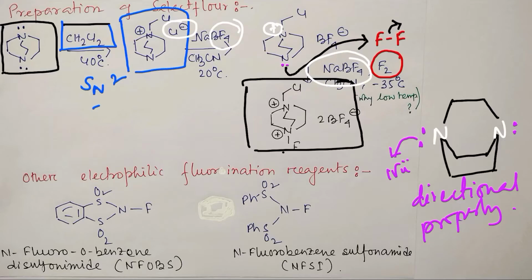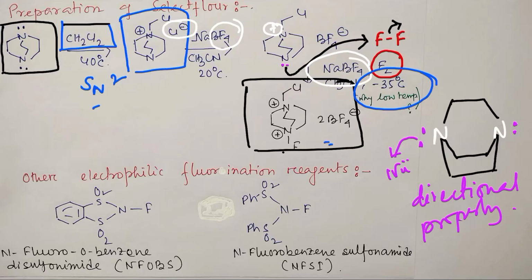And another thing, just look here, the temperature is minus 35 degrees. Why low temperature? Because fluorine is very reactive. That's why low temperature is essential, and this excessive reactivity of fluorine is the biggest disadvantage for the development of fluorine chemistry. Because if you look at the halogen series like fluorine, chlorine, bromine, iodine, the chemistry of all the halogen atoms except fluorine was developed pretty early, but fluorine was not, because of its excessive reactivity. So in this way this reagent is prepared.